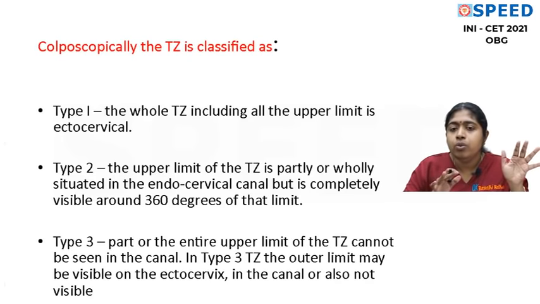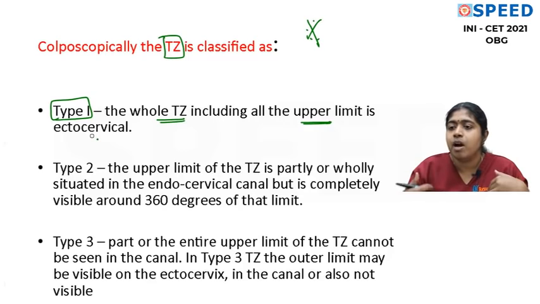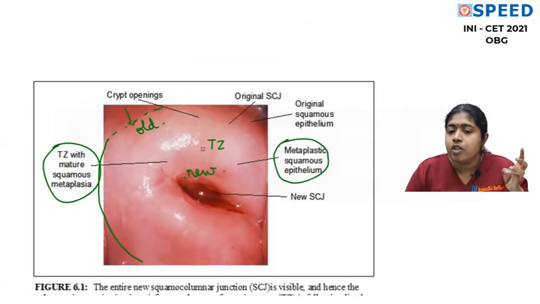Now let's go into the colposcopic classification of the transformation zone. All these are latest and very, very important. What picture I have shown you is a type 1 transformation zone, where the whole transformation zone, including the upper limit, is ectocervical, meaning it is seen outside. It is not inside the cervix. The upper limit is the new squamo-columnar junction, also seen outside.